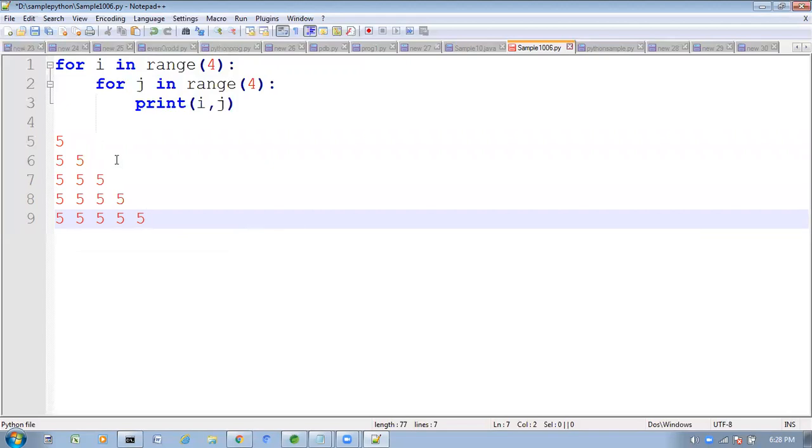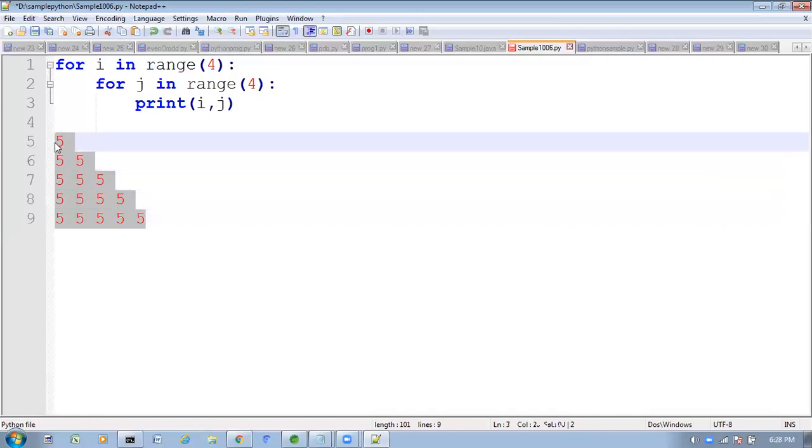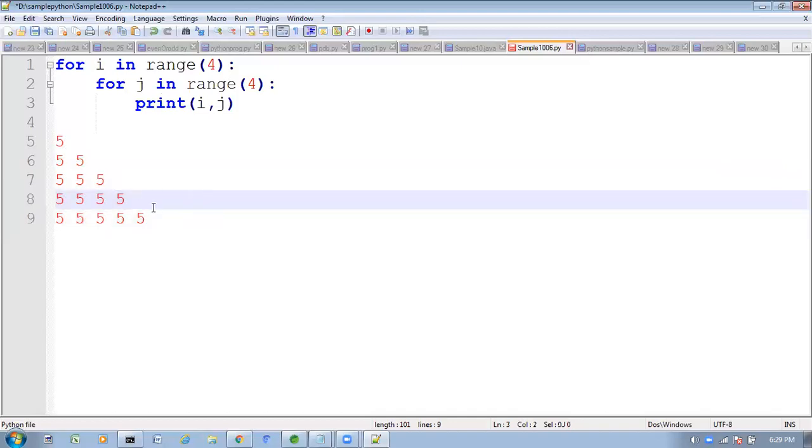Like this I want to print, so this is the output I want to get. How will you write the program for this? By using these nested for loops, we can easily write the program for this.